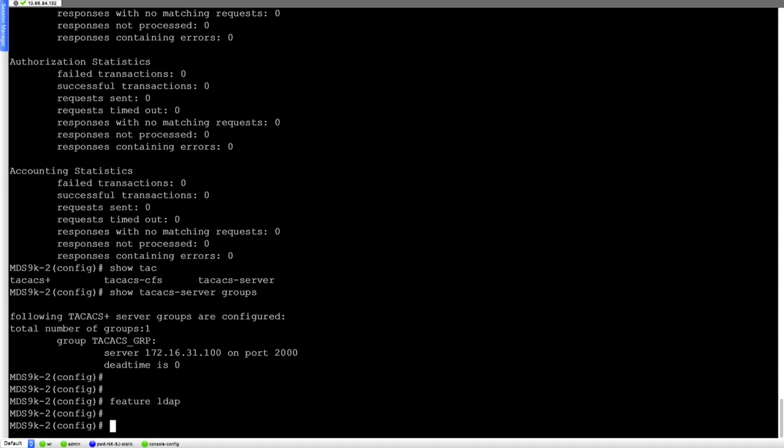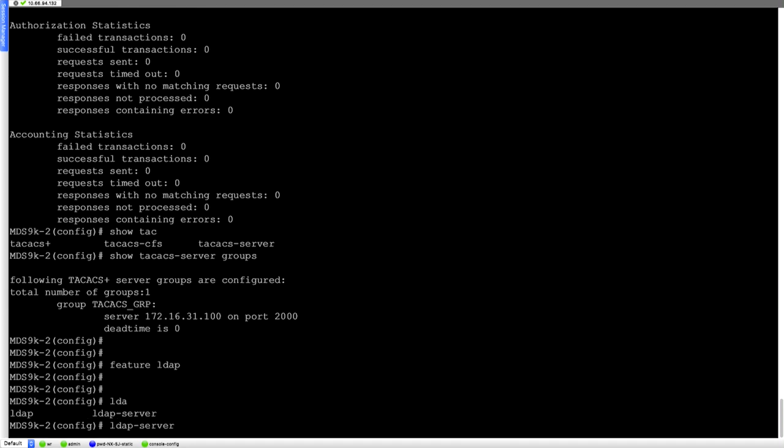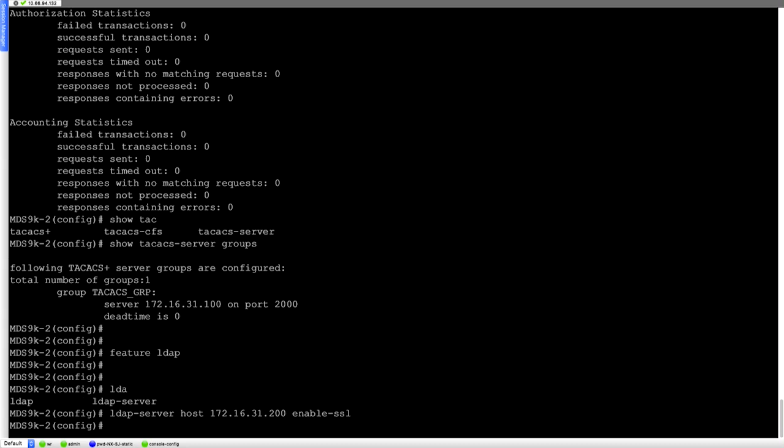So we enable the LDAP feature and say ldap-server host 172.168.31.200 and say enable SSL. So we are using SSL, which is going to help us with the integrity and confidentiality of the data that we are exchanging between the LDAP server and the LDAP client. So it's going to use SSL.